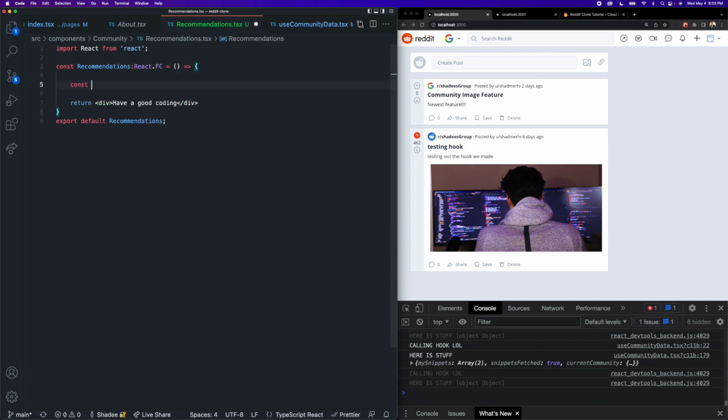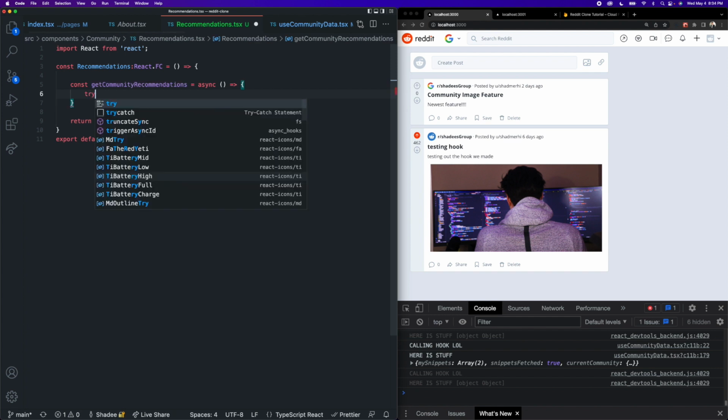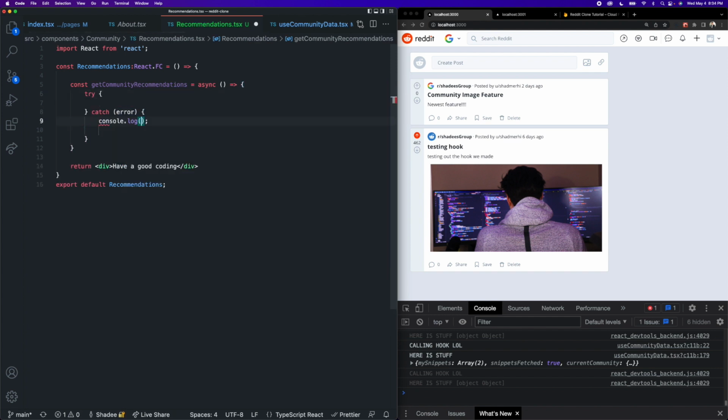All we're going to have is a single function that is responsible for fetching those top 5 communities. So we're going to call this getCommunityRecommendations, and it is going to be an asynchronous function. We can create a try catch block inside of here as usual and log the error if it exists. I'm going to paste the function name in here because it is difficult for me to type.